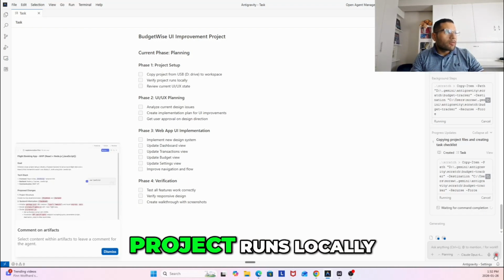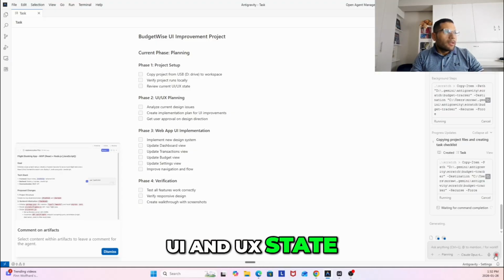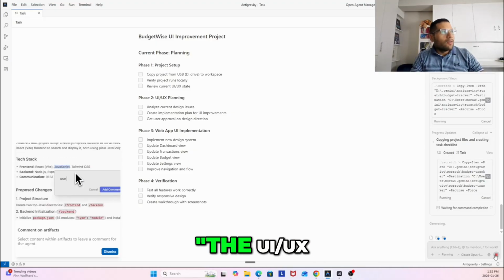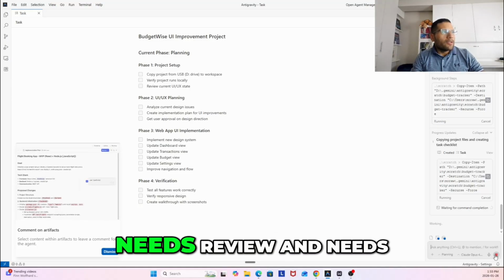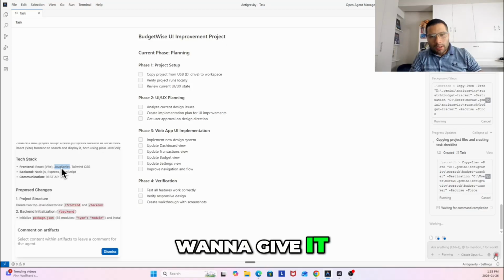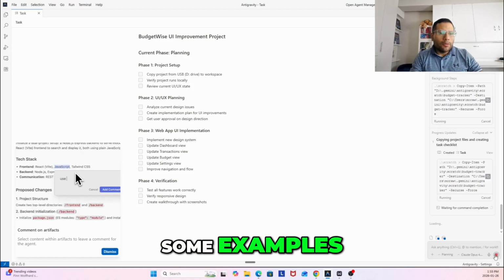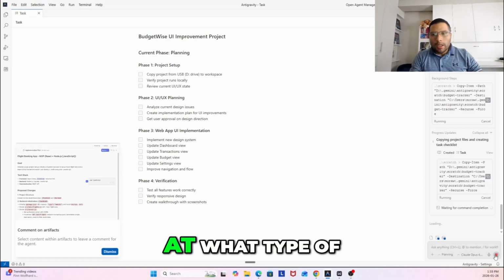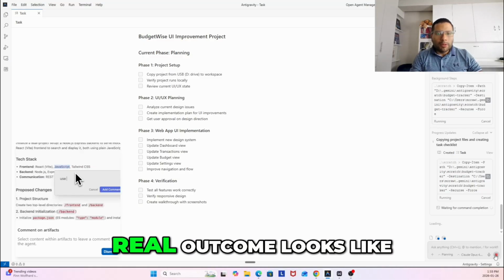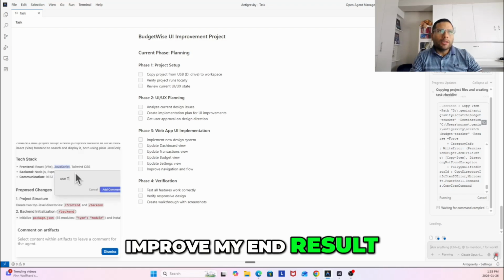It's going to verify the project runs locally, review the current UI and UX state. That's what I could have said. I would say the UI, UX needs review and needs to be improved. I also want to give it examples, right? Previously, I did give it some examples, but I think I need to be better at what type of examples and what the real outcome looks like in order to help improve my end result.